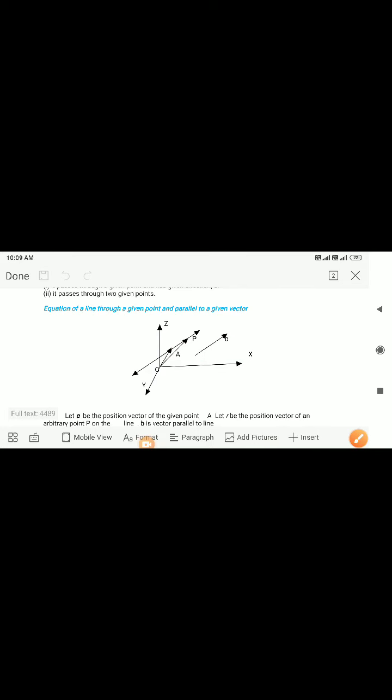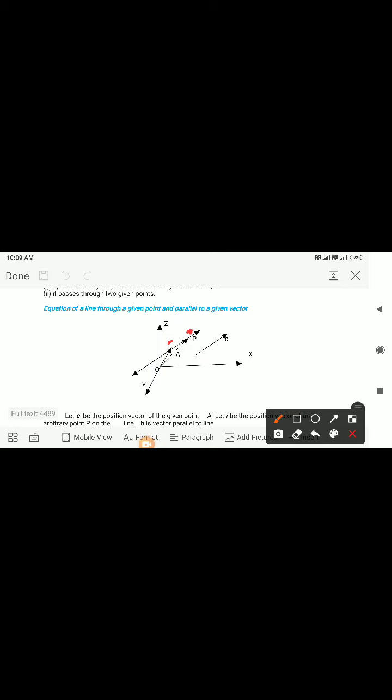Now for finding the equation, we consider that P be any other point on the line. This point P is any other and A is already given point.